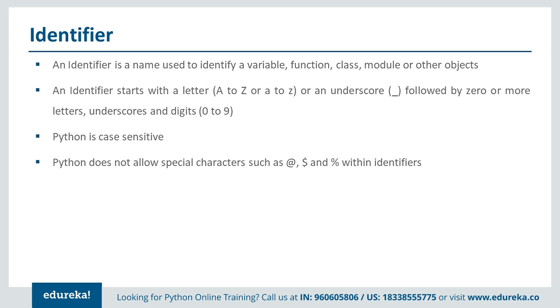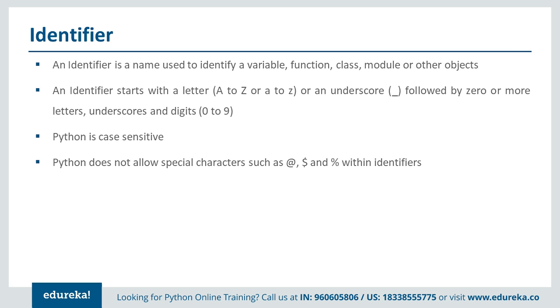Now the next thing we have is identifiers. An identifier is a name which is used to identify a variable, function, class, module or other objects. Identifier names are used to identify a specific object or resource in Python's programming language.